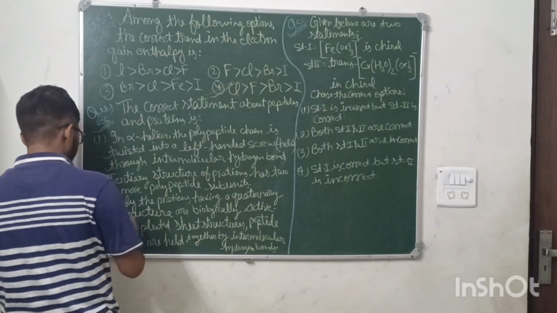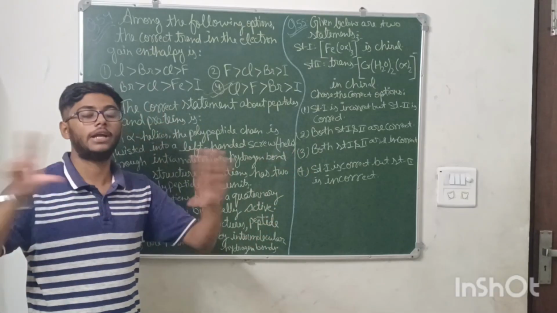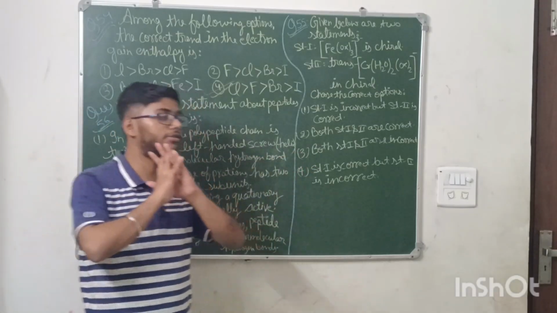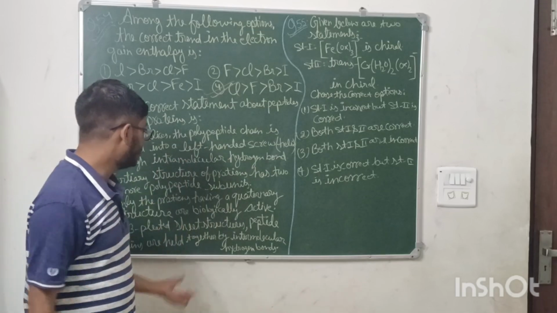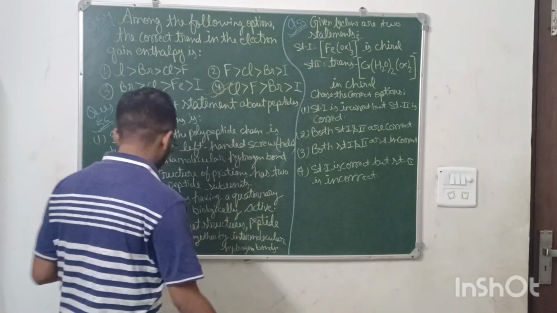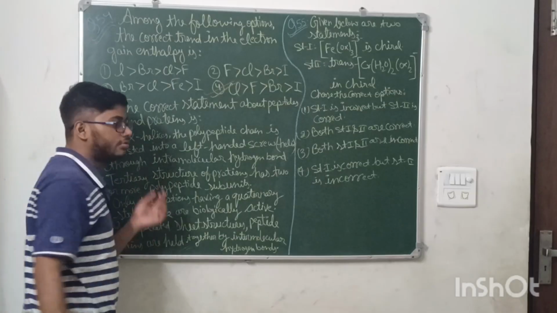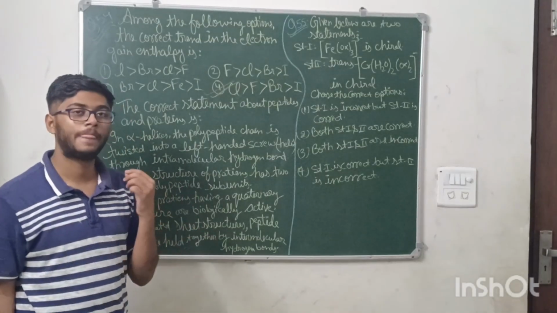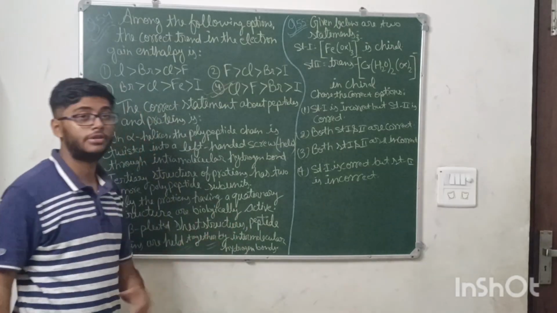Here, option number 4 is correct, because in beta pleated sheets all the atoms are spread out like sheets, and together they are held up by intermolecular hydrogen bonds, means only this option is correct, otherwise the options are wrong. This was also from the NCERT line. You have to read biomolecules NCERT for this, and this statement is written in that.